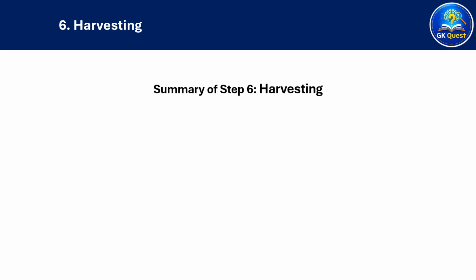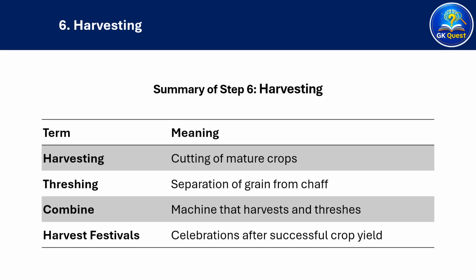Let's recap Step 6, harvesting. Cutting of mature crops is called harvesting. Separation of grain from chaff is called threshing. Indians celebrate the successful crop harvesting with festivals like Pongal, Bihu, etc.